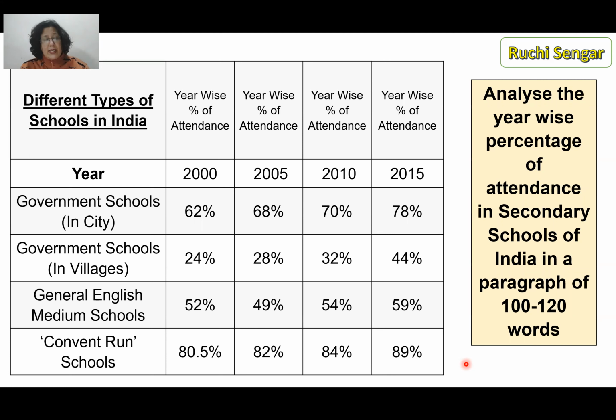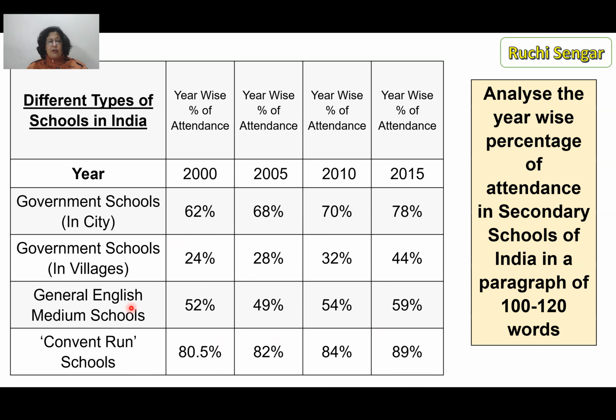And then we are going to obviously apply our visual thinking, and we are going to ask them some very nice questions. We are going to tell them, how many years do you see? Okay, which is the year that we are beginning with in this table? Which is the year that we are ending with? Okay, is there an interval of 2 years, 4 years, 5 years between them? Great. So you have a look at the schools. Do all the schools show the same pattern of a rise from 2000 to 2015? Is there a drop anywhere in any of the schools, right?